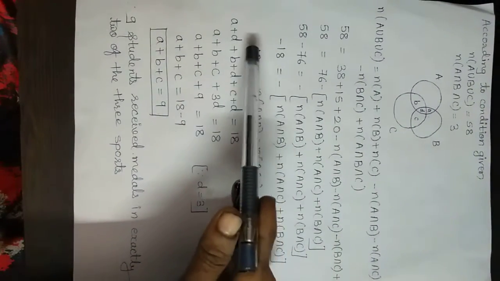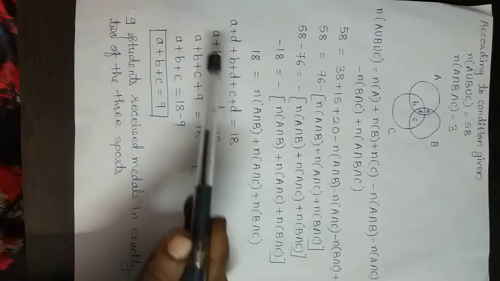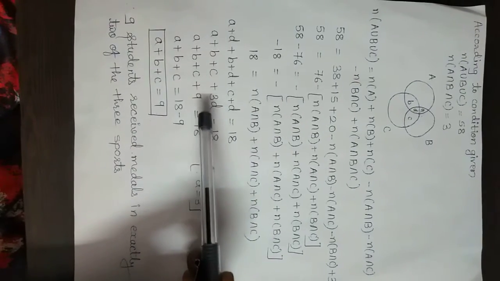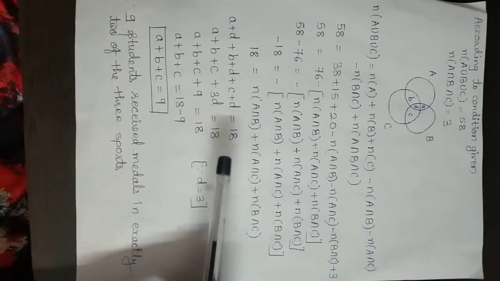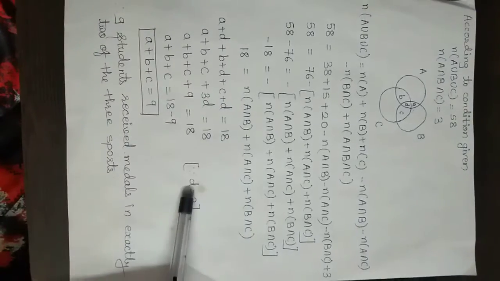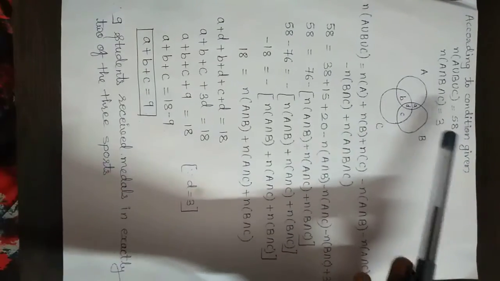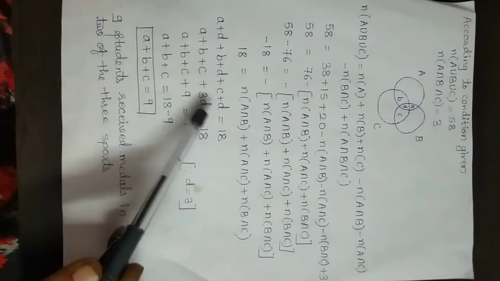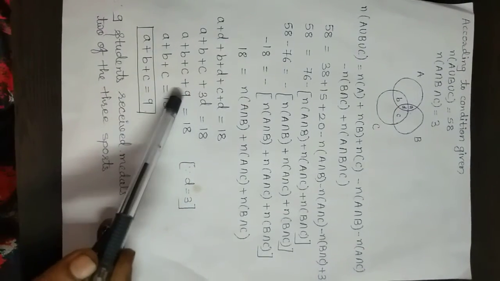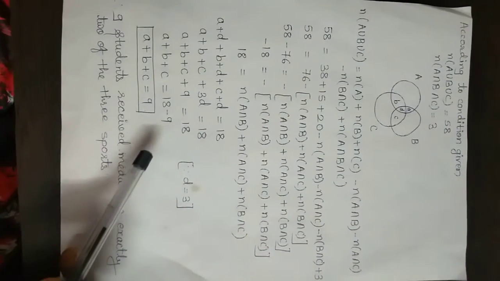And now here we have D 3 times, so A plus B plus C plus 3D is equal to 18. But we know the value for D, that means the intersection of all these 3, A intersection B intersection C, that is D, and the value of D is 3. So substituting that value of D here, 3 3s are 9, and 18 minus 9 on the right hand side we get 9. So A plus B plus C is equal to 9.